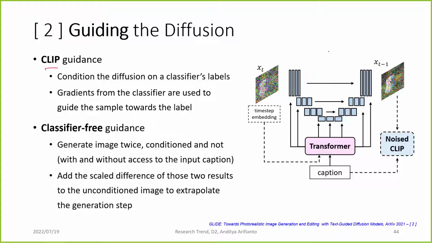So in CLIP, each time they generate an image, they check the score with the caption for the noisy CLIP, and then we use the gradient to guide the next sample into a better image. For the classifier free guidance, they generate the image twice, with and without the caption. So they generate an image without the caption, and then they generate an image with the caption, and then they calculate the difference between these two images, and then add the difference to the unconditioned image to extrapolate the generation step.